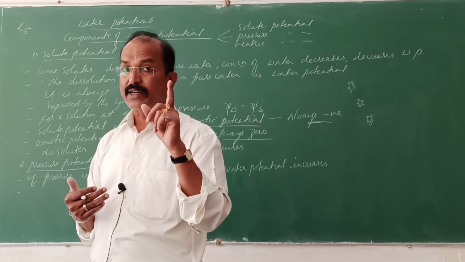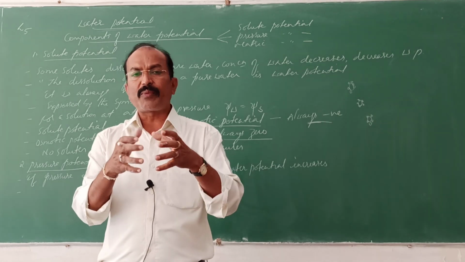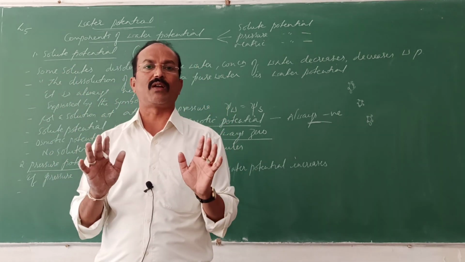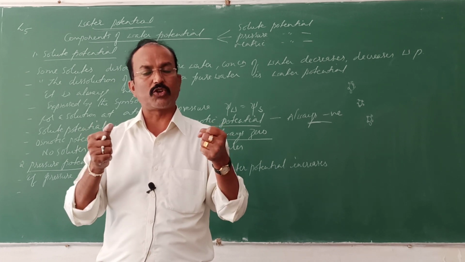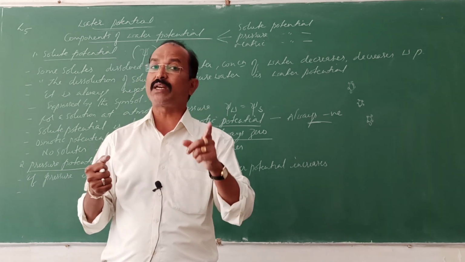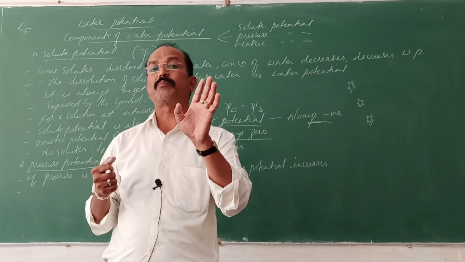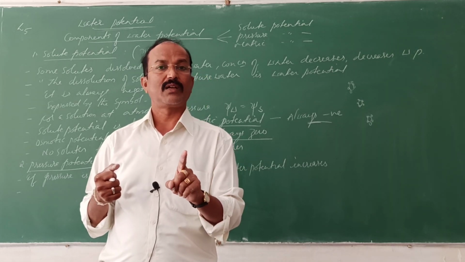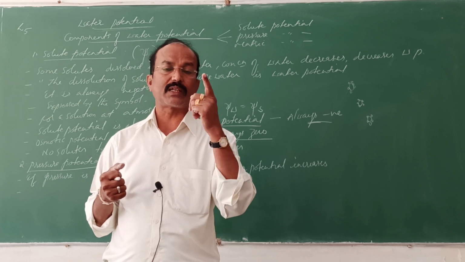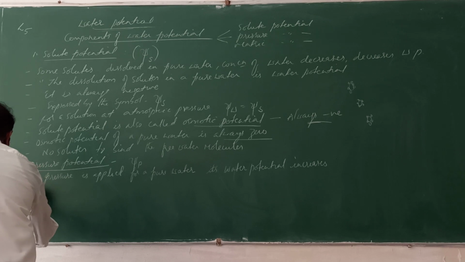Turgid means that when water enters the cell, the protoplasm will stretch and stretch and stretch, and it is firmly attached to the cell wall. Now the cell is said to be in a turgid condition; it is full of water. The pressure built up by the stretching protoplasm on the cell wall is called turgor pressure. To resist that, the cell wall also puts an opposite pressure, called wall pressure.